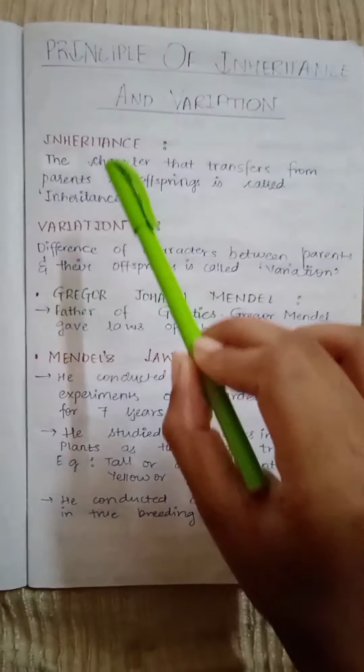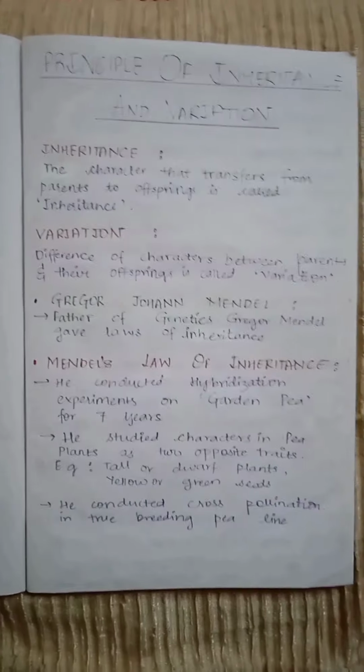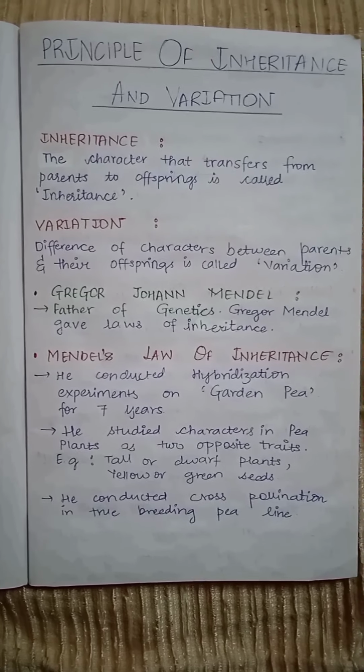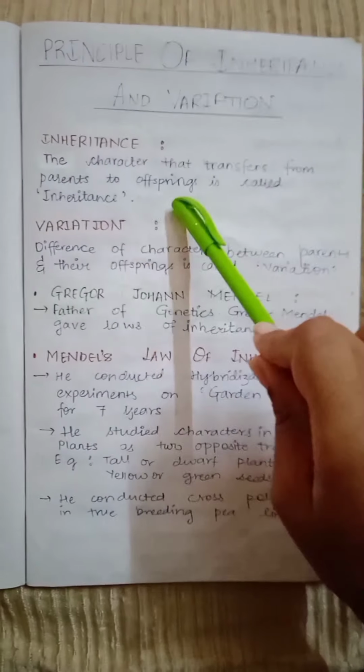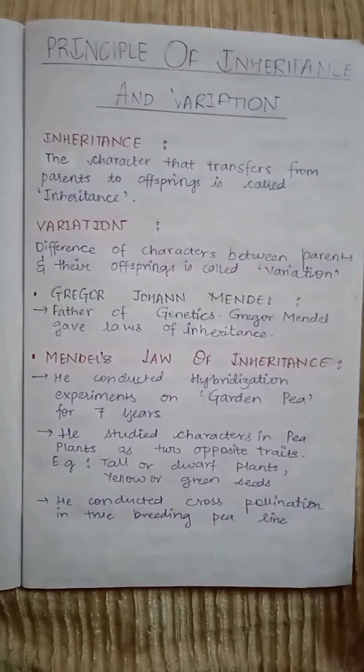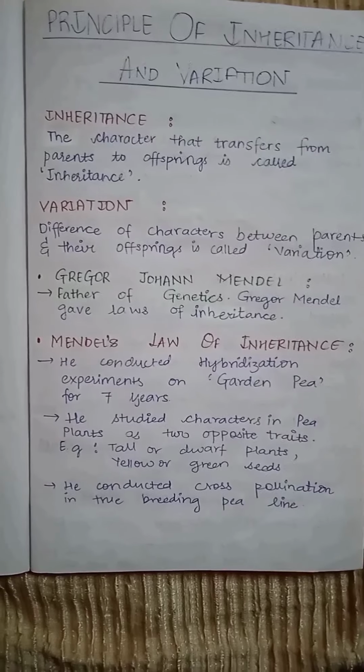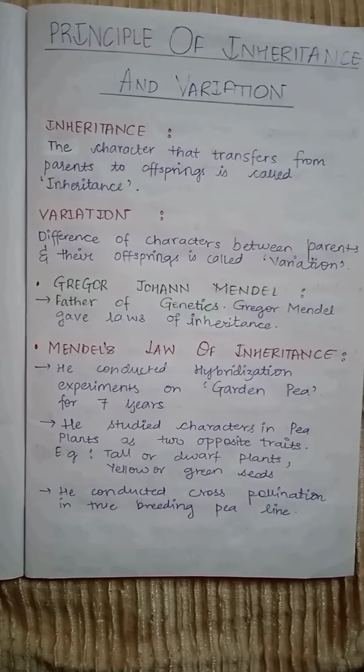So, now the first term, inheritance. The character that transfers from parent to offspring is called inheritance. The second term, variation. What do you mean by variation? The difference of characters which we see between the parents and their offspring is called variation.